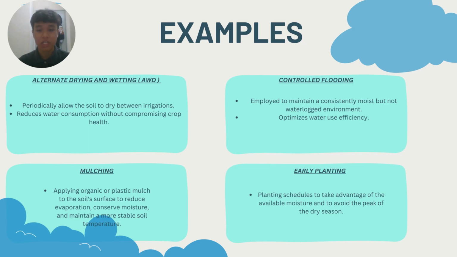The next one is mulching. This technique involves applying organic or plastic mulch to the soil surface to reduce evaporation, conserve moisture, and maintain a more stable soil temperature. Last one is early planting. Adjust planting schedules to take advantage of the available moisture and to avoid the peak of the dry season.